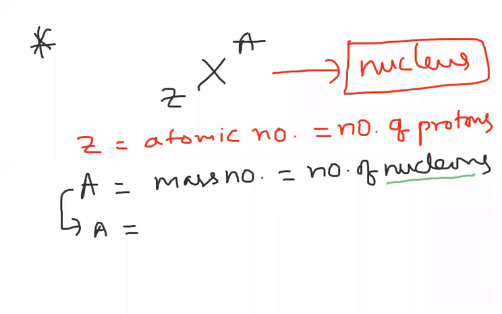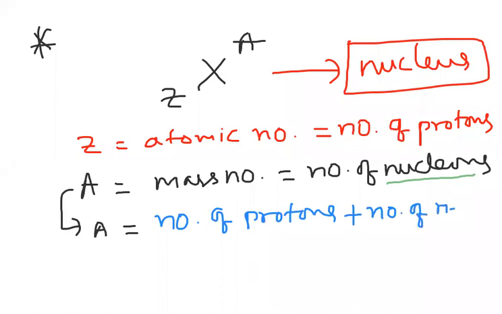So the mass number is the number of protons plus the number of neutrons, totally called nucleons.